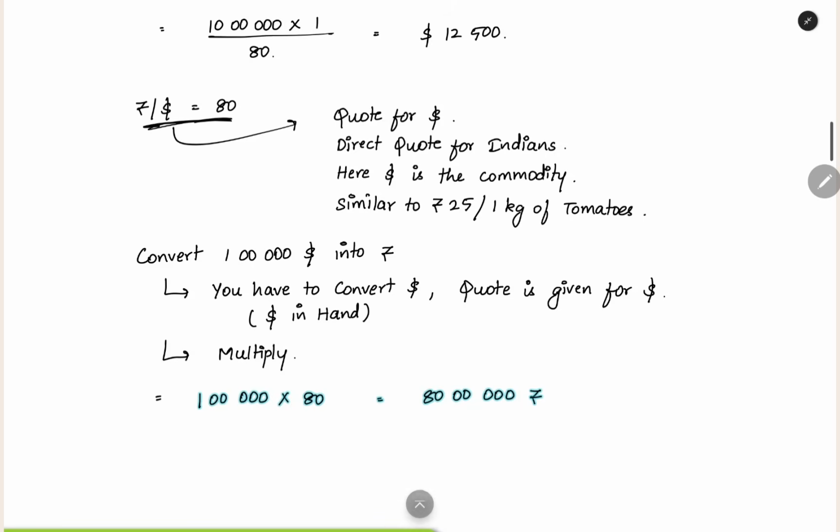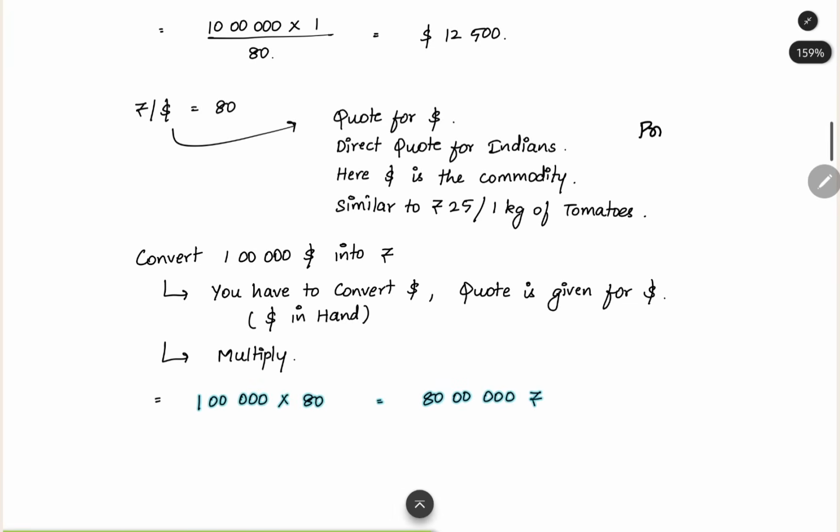Now we have a rupee per dollar equal to 80. Here the dollar is treated as a commodity. For buying $1, how many rupees are we giving? The price per dollar. So here the dollar is being treated as a commodity. Same like that, for other commodities also you will see the prices. For 1 kilogram of tomatoes, 25 rupees is the consideration. That is the price. So 25 divided by per 1 kilogram of tomatoes. This is how they display the prices for other commodities also. In the same way, you have the price first, and then you have the dollar. For $1, how many rupees? That is what we are going to see here.